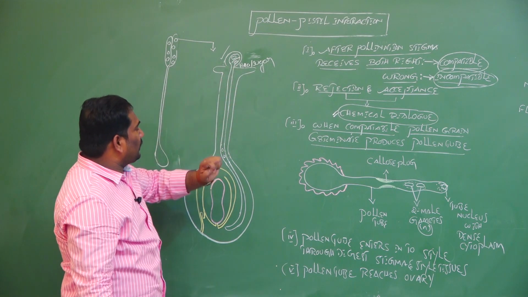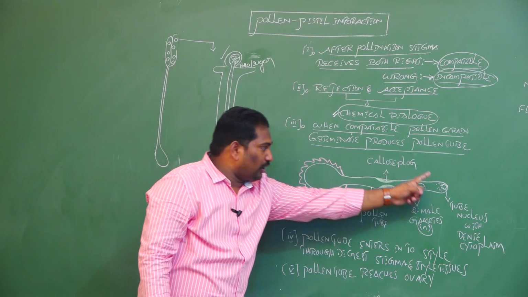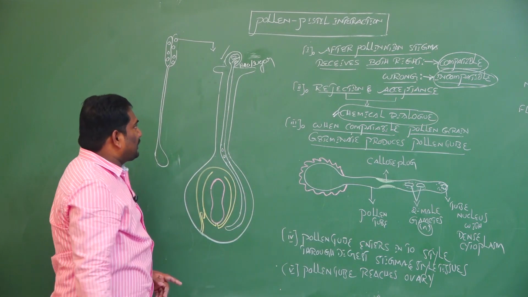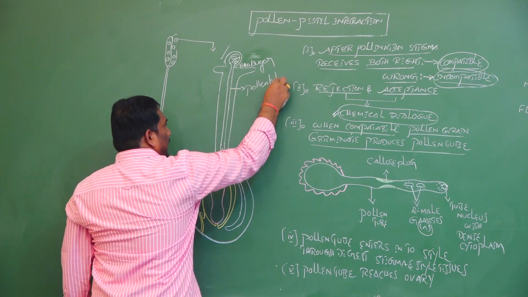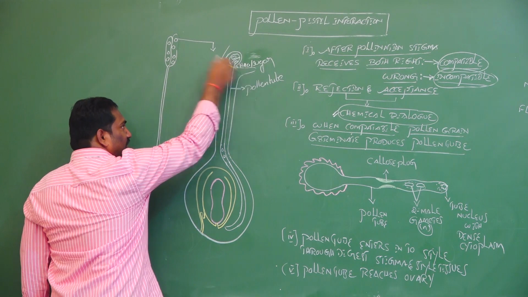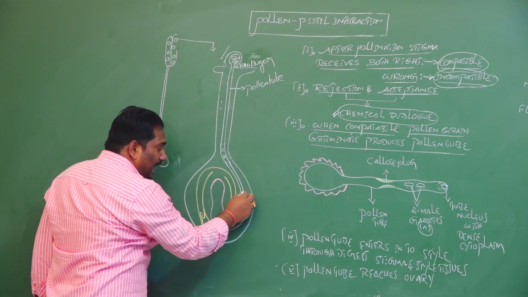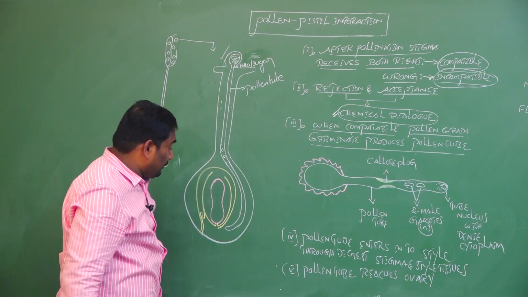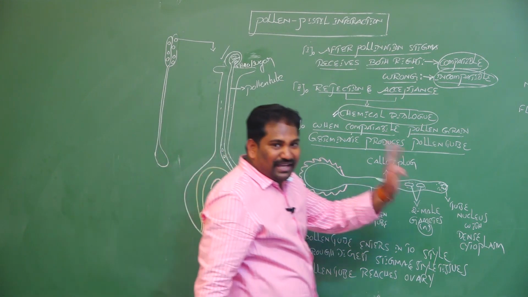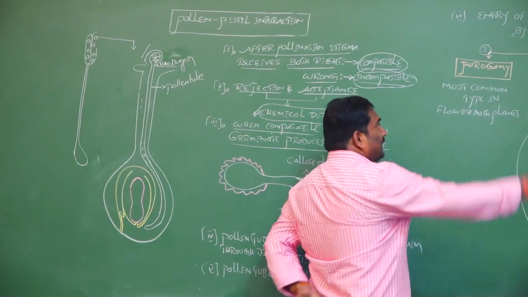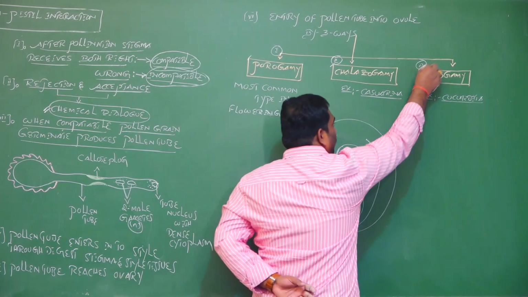When the compatible pollen grains start to germinate, they produce a pollen tube. This is pollen grain germination. The pollen tube enters the style through digestion of the tissues of the stigma and style, reaches the ovary, and tries to enter the ovule with two male gametes. There are three ways the pollen tube enters the ovule: porogamy, chalazogamy, and mesogamy.